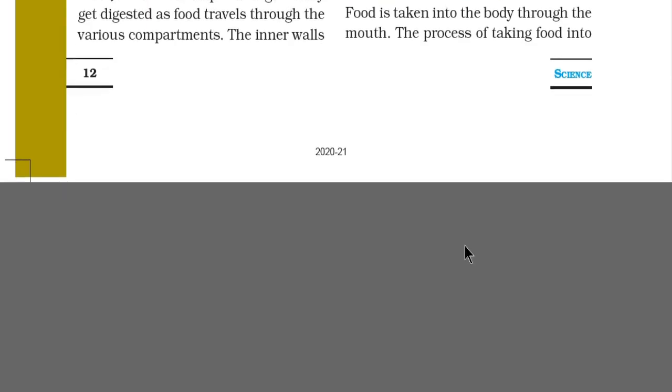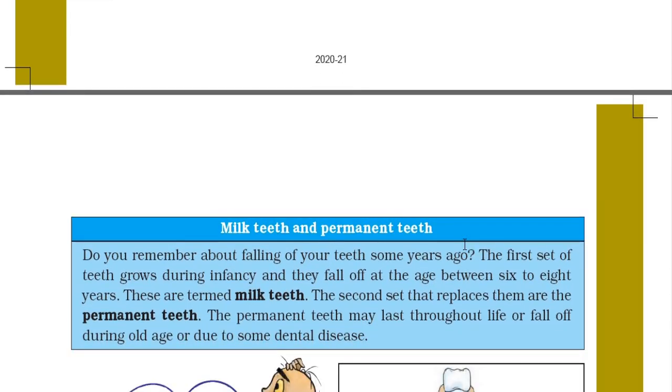And there are two types of teeth. One is milk teeth and the other one is permanent teeth. Do you remember about falling off your teeth some years ago? The first set of teeth grows during infancy and they fall off at the age between 6 to 8 years. These are termed milk teeth. The second set that replaces them are the permanent teeth.